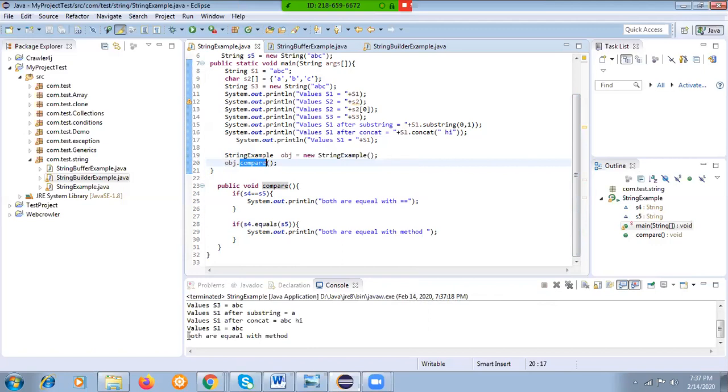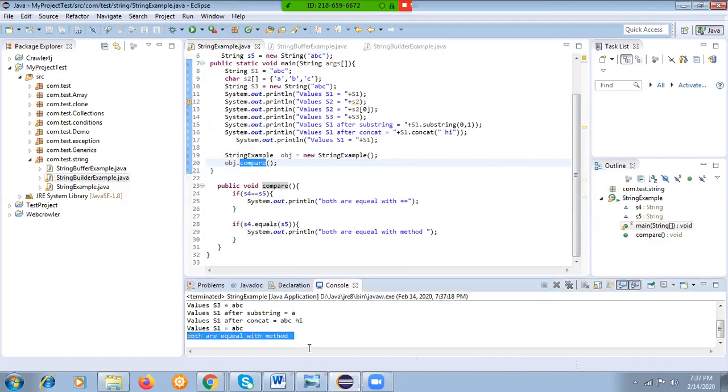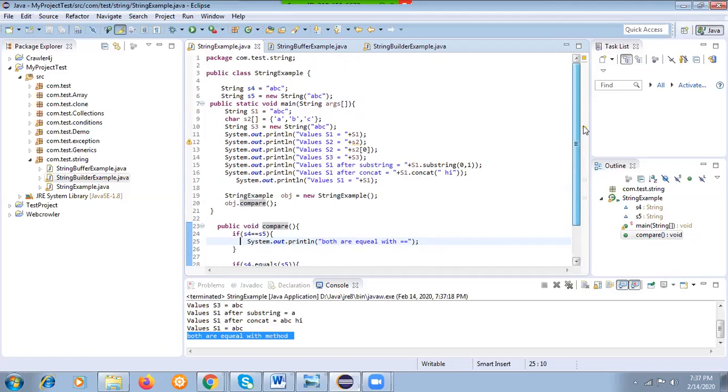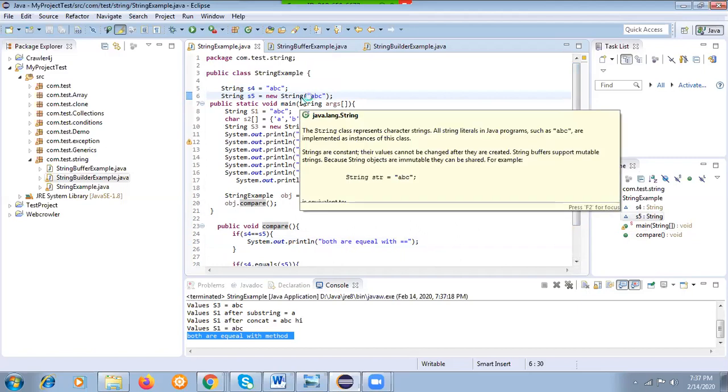So you see here, one statement is getting printed; both are equal in the equals method. So this particular statement is printed, this statement is not printed. Now the question is why? Because if you see S4 and S5, both have the value ABC, correct? We have already discussed this in our last picture here.